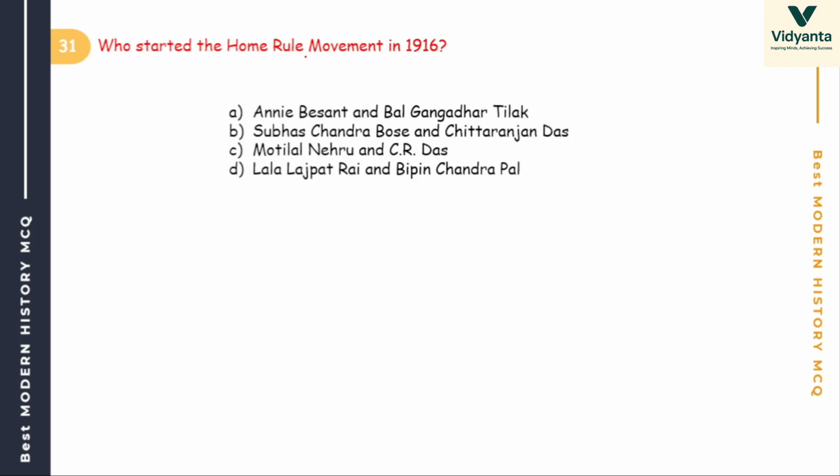Then, who started the Home Rule movement in the year of 1916? Remember these years. These are very much important. Home Rule is also a favorite question of many examiners. Annie Besant and Tilak, Subhash Chandra Bose and C.R. Das, Motilal Nehru and C.R. Das, Lala Lajpat Rai and Bipin Chandra Pal.